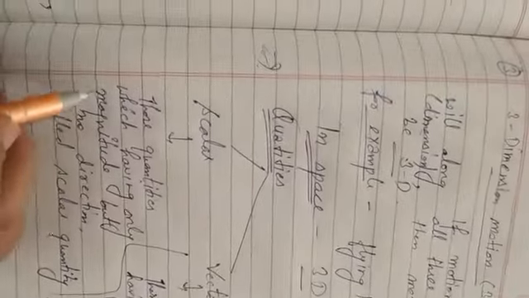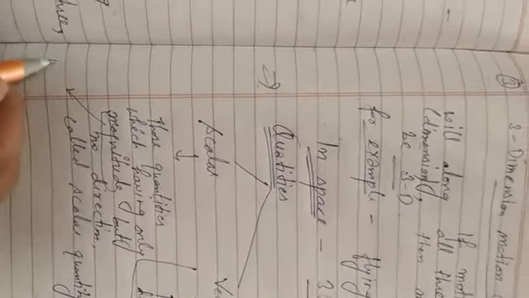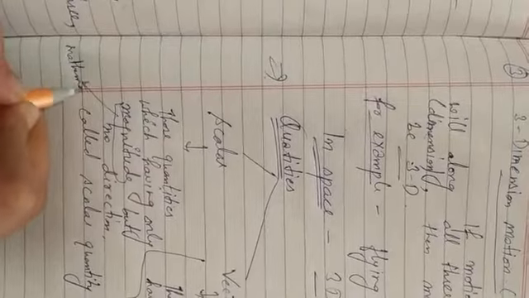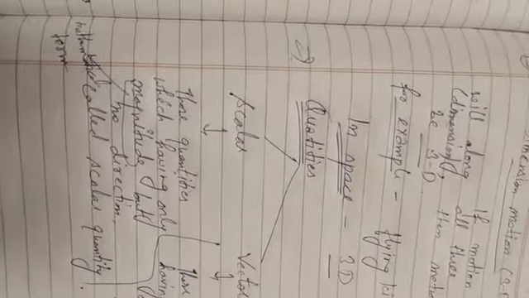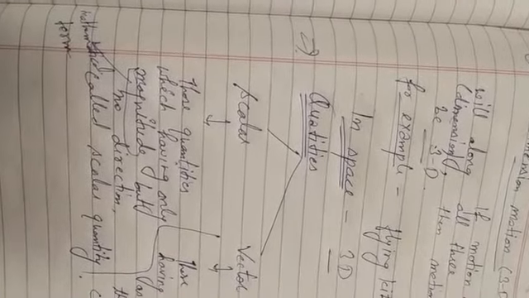If we are going somewhere, how many kilometers we are moving, 4 kilometers, 6 kilometers, that mathematical quantity is called magnitude. What is magnitude? It is a mathematical term. If we know only the mathematical quantity, like 4 kilometers, 5 kilometers, but we don't know the direction, it will be a scalar quantity. But if we know the direction as well, that we are going 4 kilometers in which direction, then it will be a vector quantity.